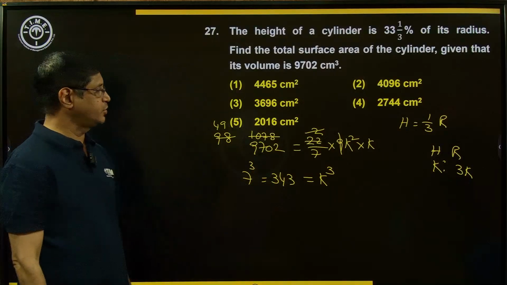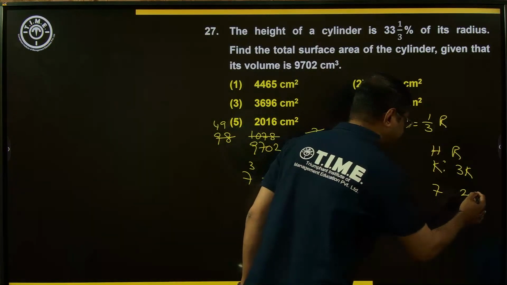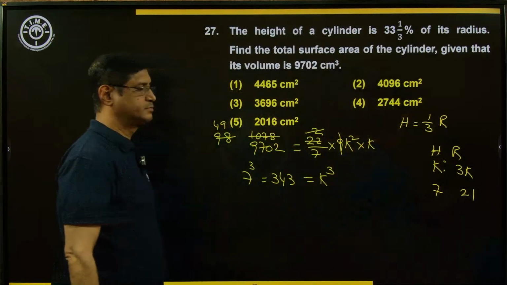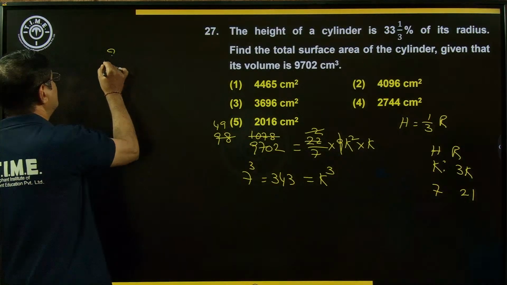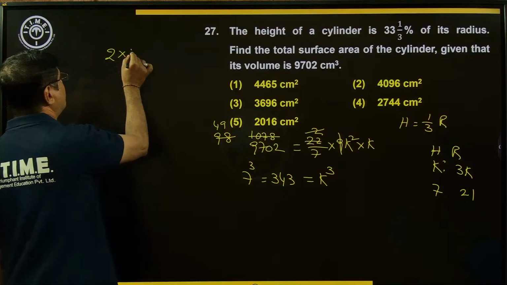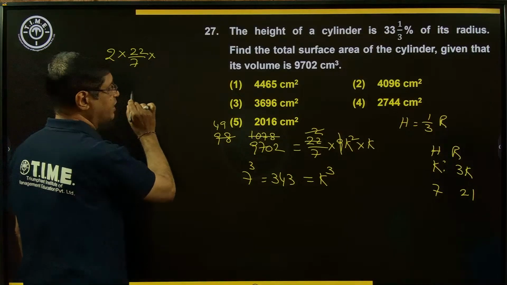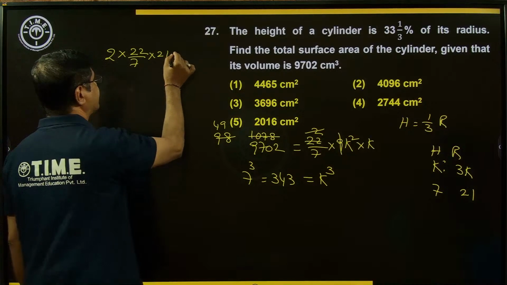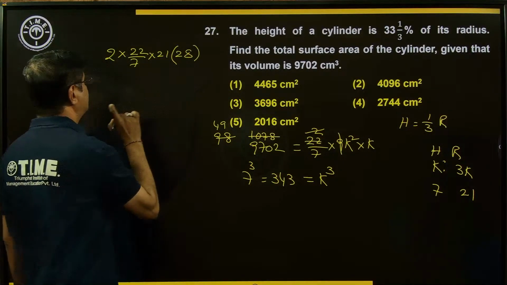The value of K is equal to 7, means height is equal to 7 and the radius is equal to 21. What to find? Total surface area. 2 pi r into r plus h. 2 into pi, approximately 22 by 7, r, that is 21, r plus h, 21 plus 7, that is 28. Simplify this.